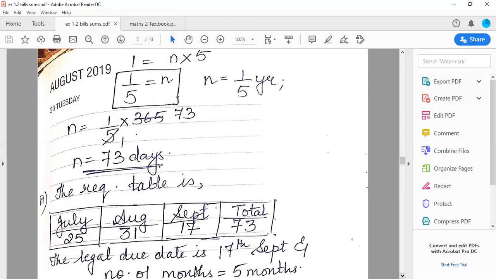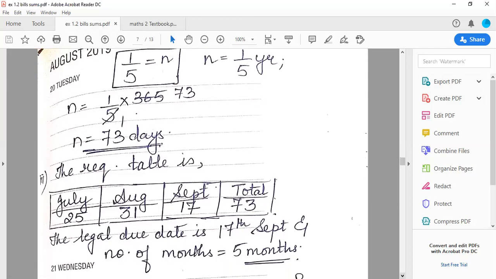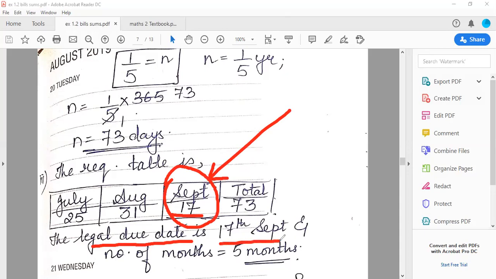Now class, for date of discounting I told you all, अपन subtract करके निकालते हैं. Remember April वाला sum, 30 minus 15, we got 50. Now for legal due date, listen to me very carefully. जब कभी भी आप लीगल ड्यू डेट निकालोगे, the legal due date is the final answer which you get in the table. That is the last destination. So in this case there is no need to minus सितंबर के डेज से इतने डेज, because here we are finding the legal due date. आया समझ में? So in this case the legal due date is the final answer you get in the table. So अपने लिए it is 17th of September.